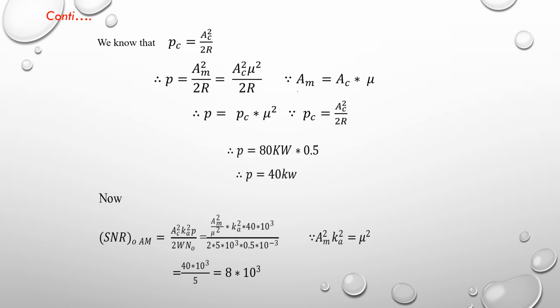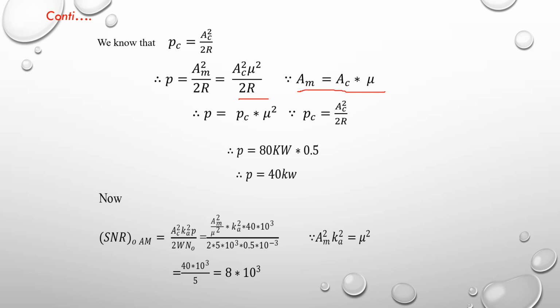We know that AM is equal to AC into mu. Just replace AM with AC into the modulation index. So AM square is equal to AC square into mu square divided by 2R. This is the power of the modulating signal. Just rearrange this equation. After rearranging, we get AC square into mu square divided by 2R.